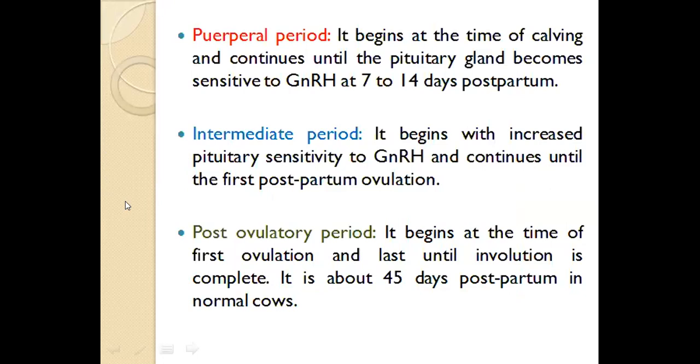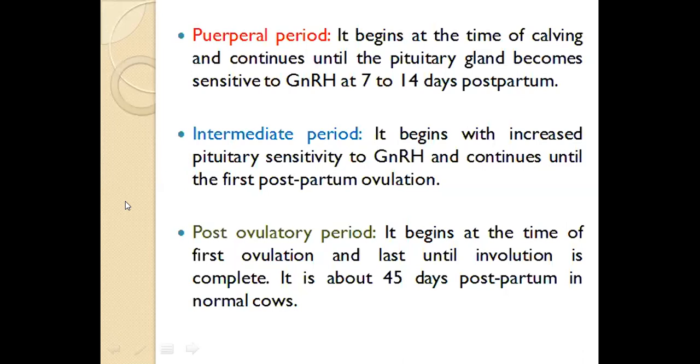So these are the three terms which should be made clear in mind, because you have to deal with the postpartum period, and then once the animal parturates, you should understand why it is called that it should be given a rest of 40 to 60 days. And in normal cases, in ideal cases, this postpartum period,